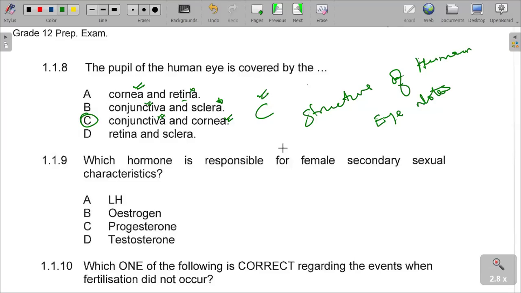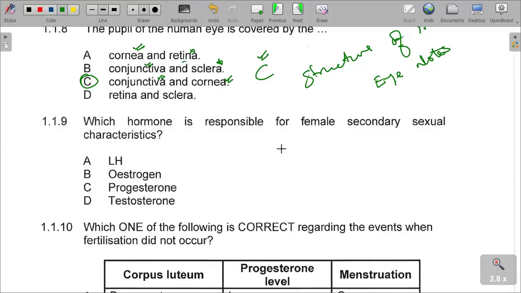Number 9, which hormone is responsible for female secondary characteristics development? I have also a nice representation. Please check on human reproduction, check on the notes and posts on our channel about human reproduction.